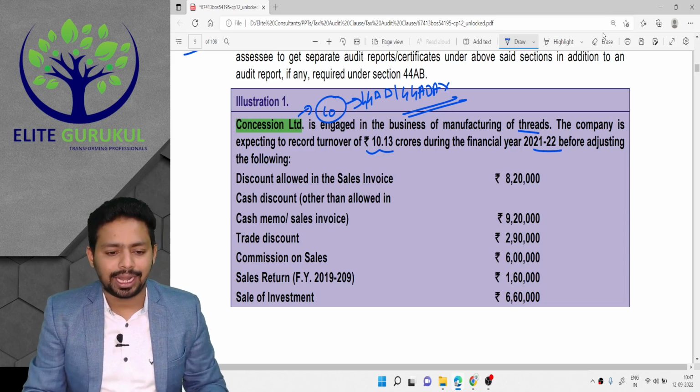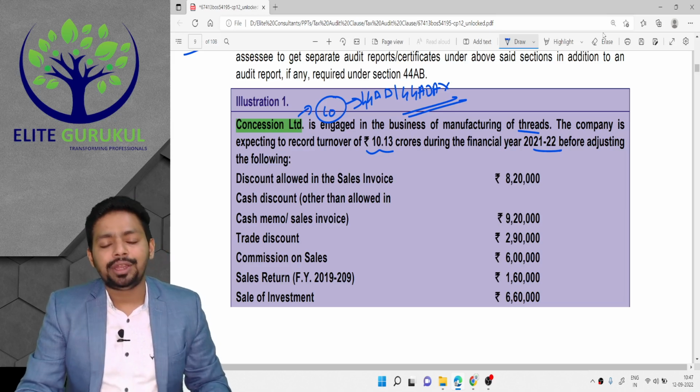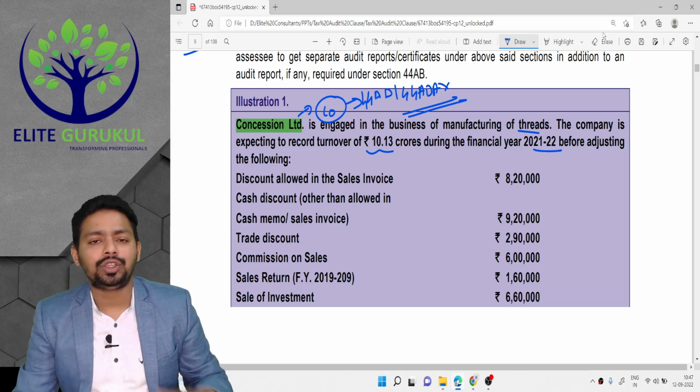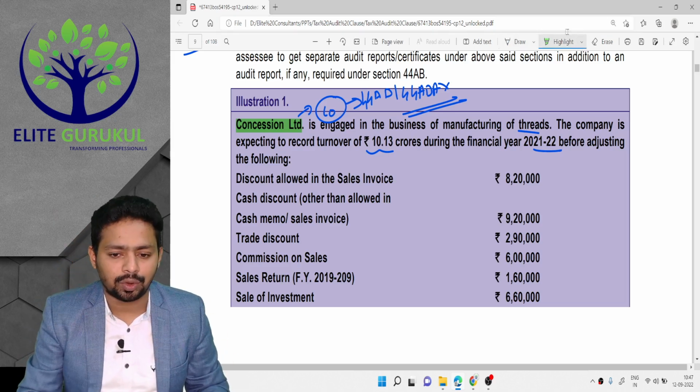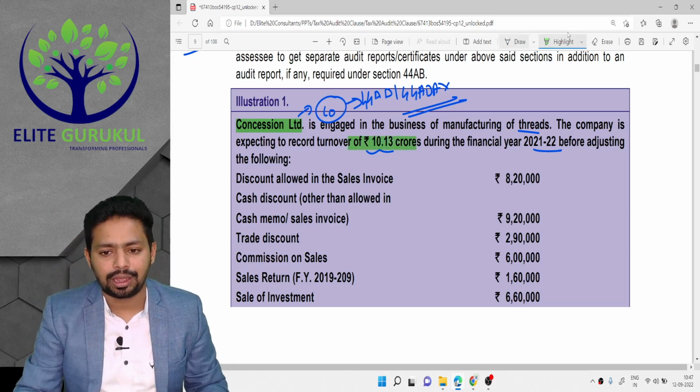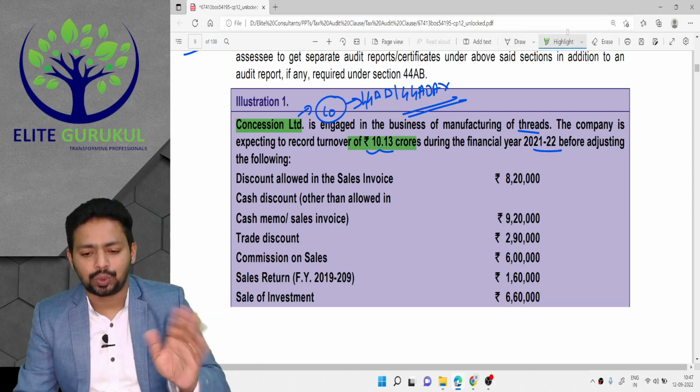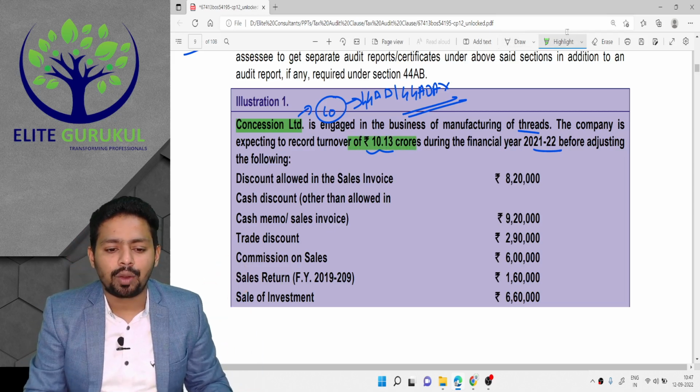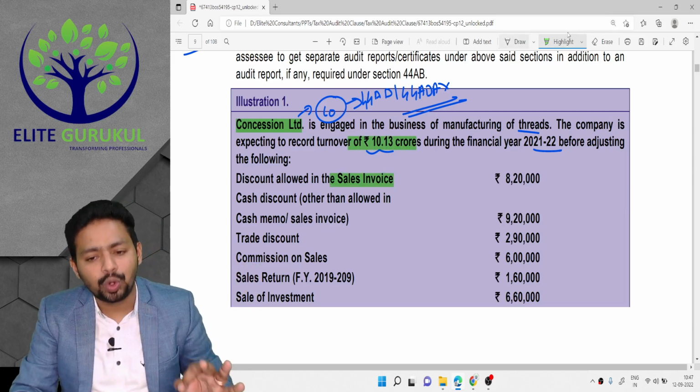Now let's look at the data. We need to know what we have to subtract and what we should not subtract from the turnover. So this is the turnover that they are expecting, 10.13, which is nearby the threshold. Please understand, discount allowed in the sales invoice. So the question is, should you subtract this or not?